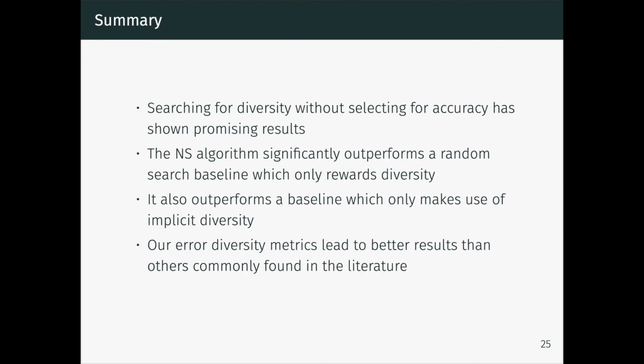We have concluded that searching for diversity without selecting for accuracy has shown promising results. The novelty search algorithm significantly outperforms a random search baseline which only rewards diversity. It also outperforms a baseline which only makes use of implicit diversity methods. Our error diversity metrics lead to better results than others commonly found in the literature.